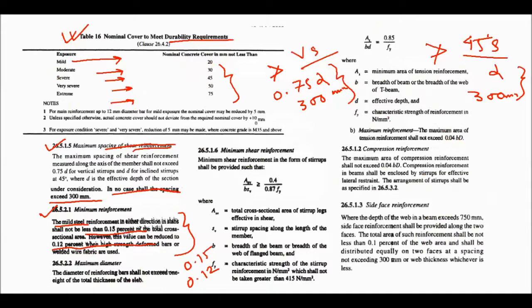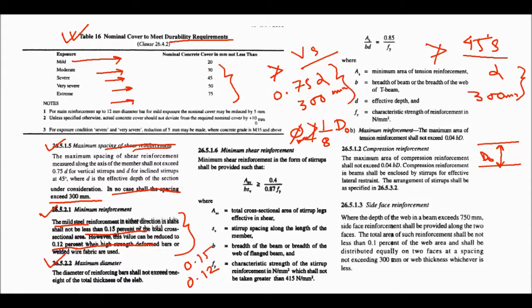Now the maximum diameter of the reinforcement bars shall not exceed 1/8 for slab. The diameter of the reinforcement bar shall not exceed 1/8 of the total thickness of the slab. Suppose D is the overall thickness of the slab, then D by 8 is the maximum diameter of the slab. Okay.